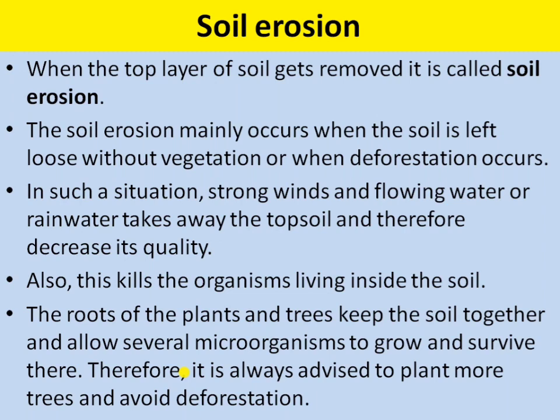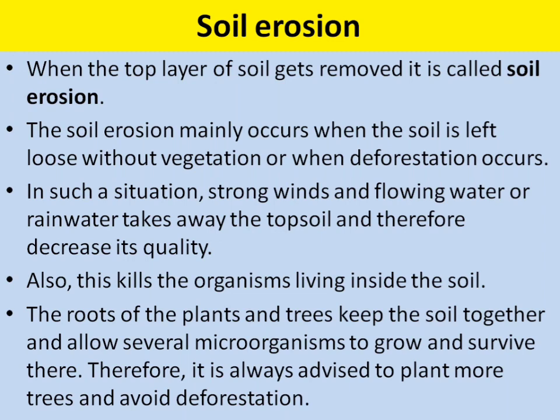It may occur due to natural causes or by human activities. Soil erosion takes place in regions where the plant cover, like the forest, has been removed, which is deforestation. Soil erosion also reduces the fertility of the soil because the nutrient-rich top layer gets washed away. Soil erosion can be prevented by stopping the cutting down of trees, retaining the forest areas and planting more trees. Overgrazing by animals should be discouraged.